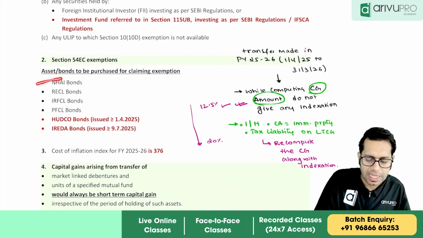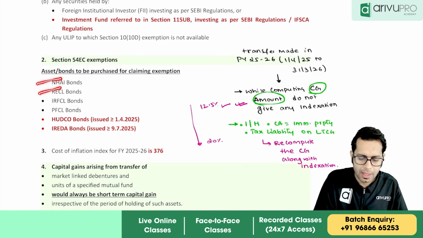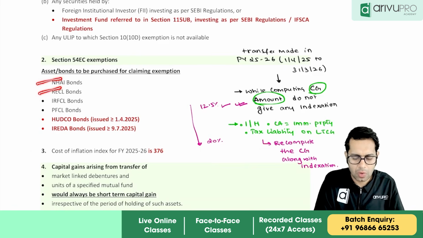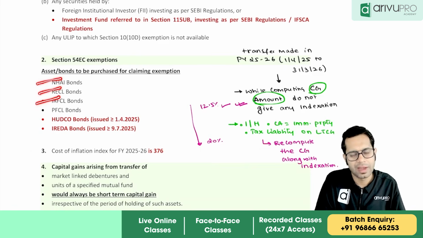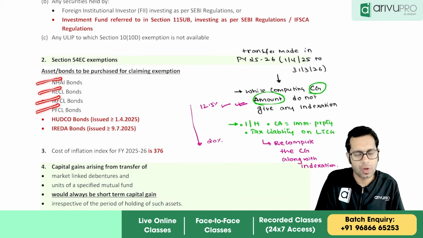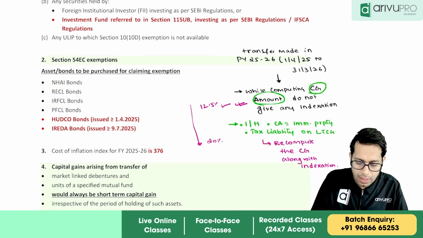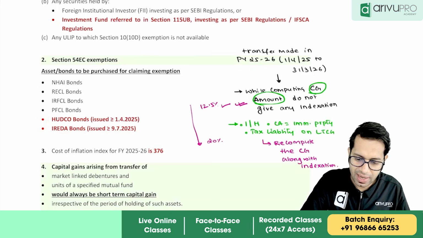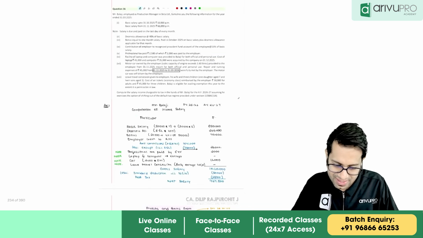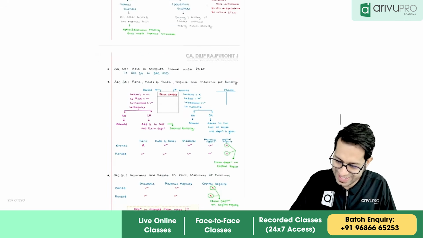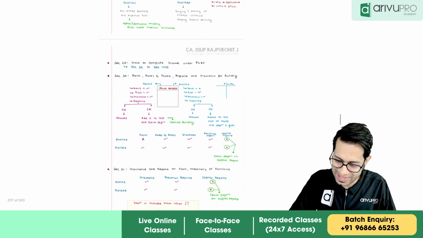See, NHAI is National Highway Authority of India, Rural Electrification Corporation Limited, Indian Railway Finance Corporation Limited, and Power Finance Corporation Limited.